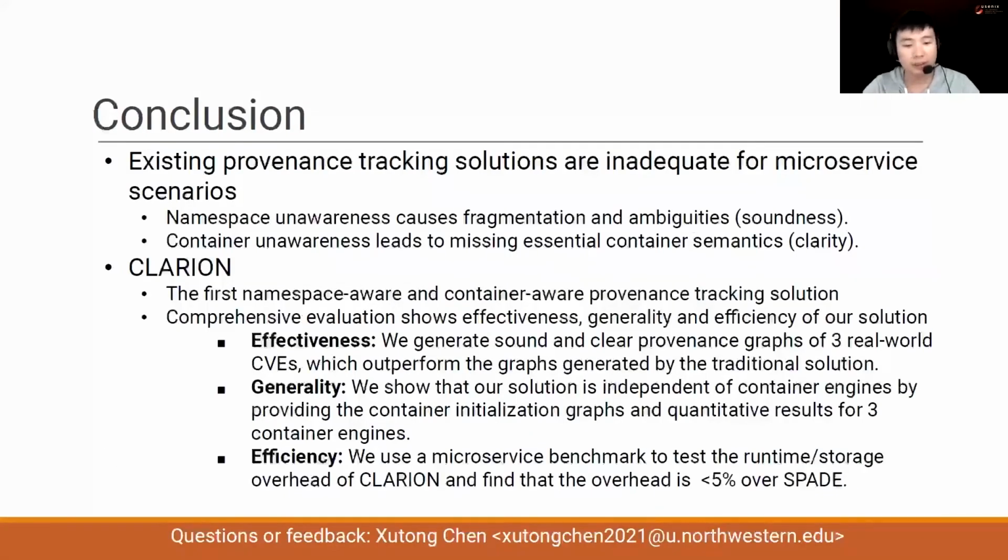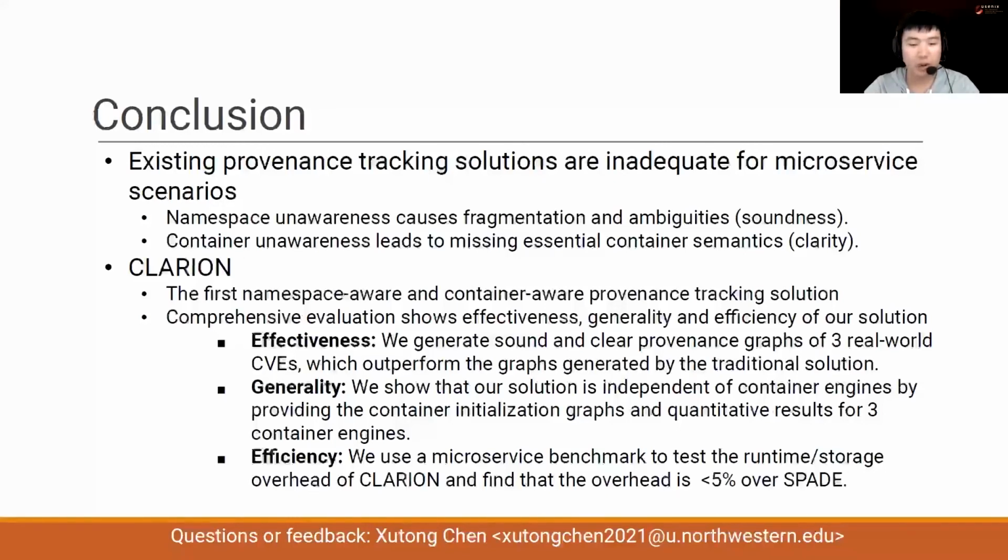In conclusion, we find that existing provenance tracking solutions are inadequate for microservice scenarios because of being namespace unaware or container unaware. CLARION is the first namespace aware and container aware provenance tracking solution. We performed a comprehensive evaluation that shows the effectiveness, efficiency, and generality of CLARION.